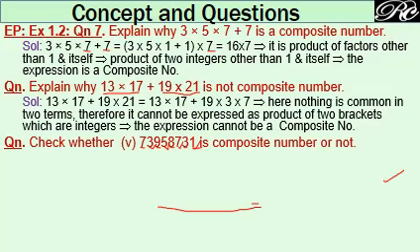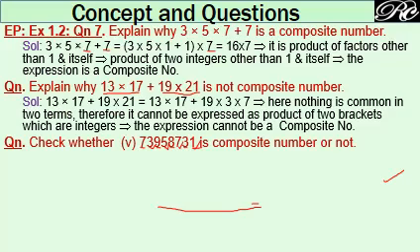Now let us take a bigger number, say like 7395871. This is a big number. You have to check whether it is composite or prime. Keep in mind it is a single number, so we shall attempt with the concept of divisibility. So try to check the divisibility, whether it is divisible by 2. No, because the end is 1, so it cannot be an even number. It's not divisible by 2.